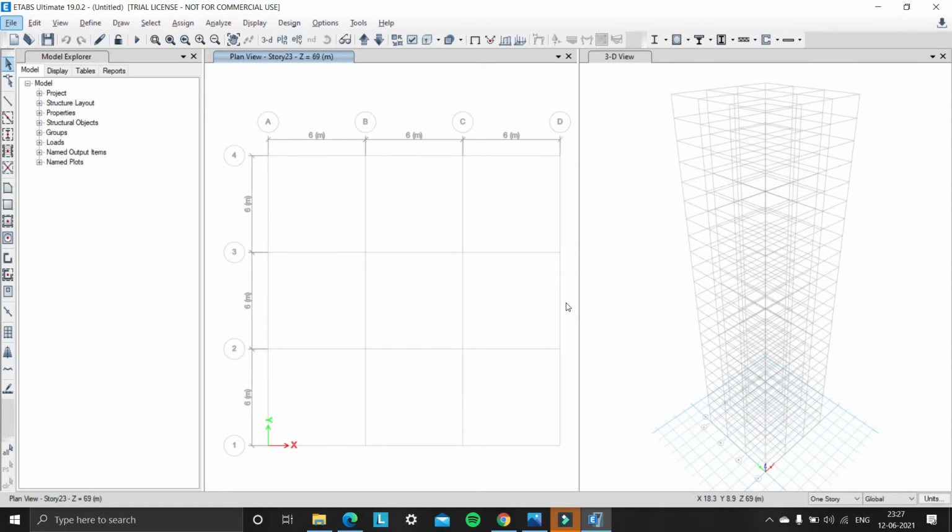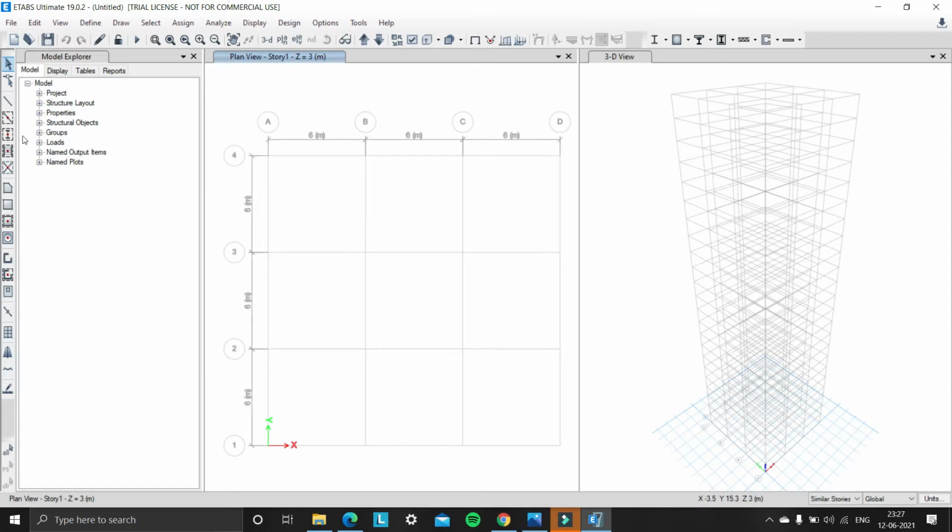So now we need to draw the columns and beams and slabs for each set of stories. So now moving to story 1, select similar story. So we will draw the columns, beams, and slabs for story 1, which are similar to the other stories. Okay. So we are drawing columns and beams and slabs for story 1 to 8.